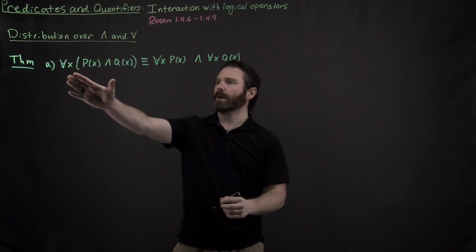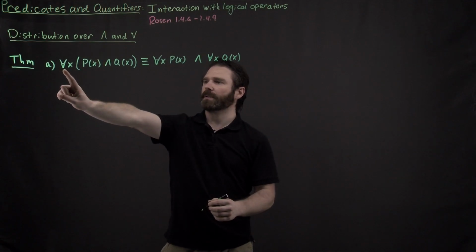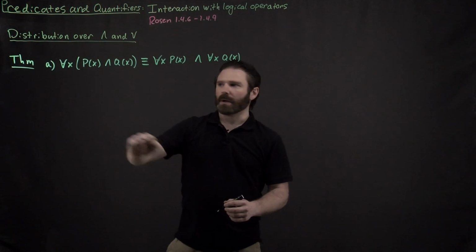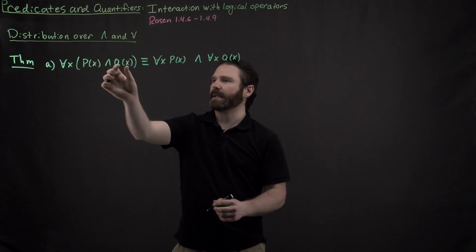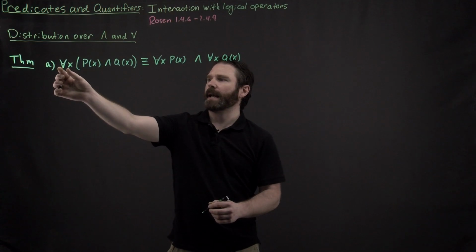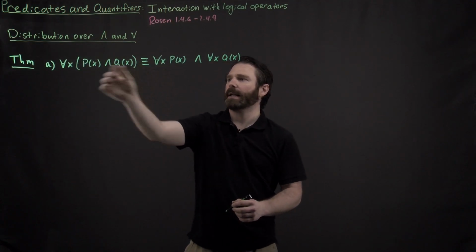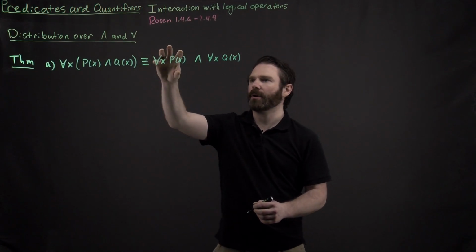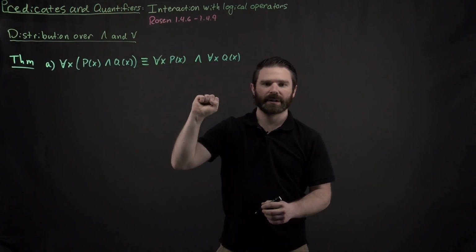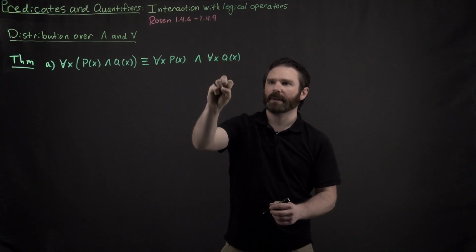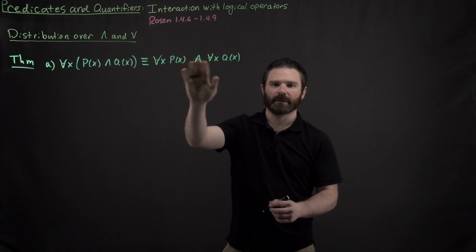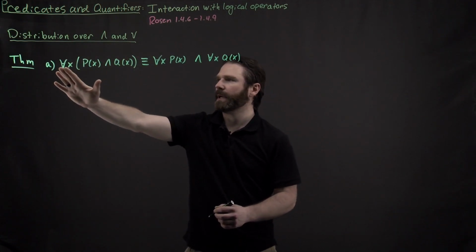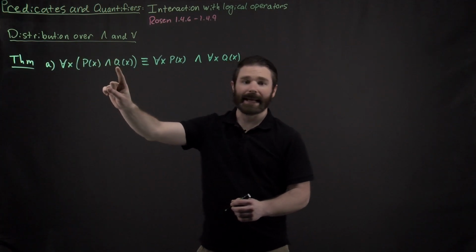So for the very first part, our universal quantifier right here distributes over ands. So if I have for all x, p of x and q of x, I can distribute that for all x over to the p, and I can distribute it over to the q as well. And by order of operations, I have to evaluate this expression, see if it's true or not, and evaluate this expression, see if it's true or not, to figure out the truth value of this right-hand side right over here. So I can distribute this universal quantifier over ands.